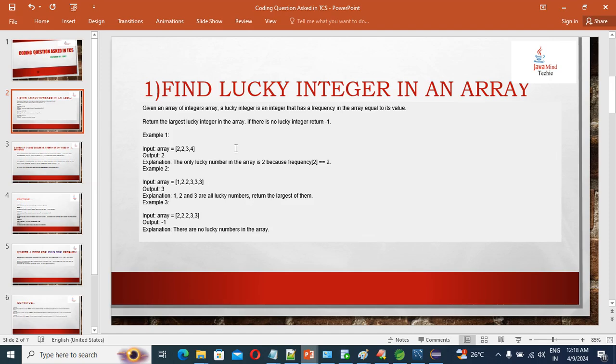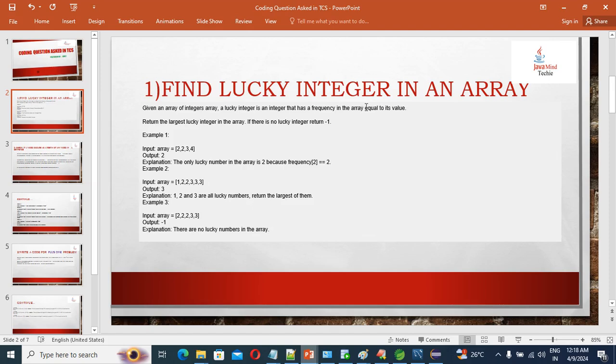So in this case, the key will be the number and the value will be the frequency. So 2 is the key, and the value is the frequency. Value means how many times it's coming. So 2 is coming 2 times. So for key 2, the value is 2.